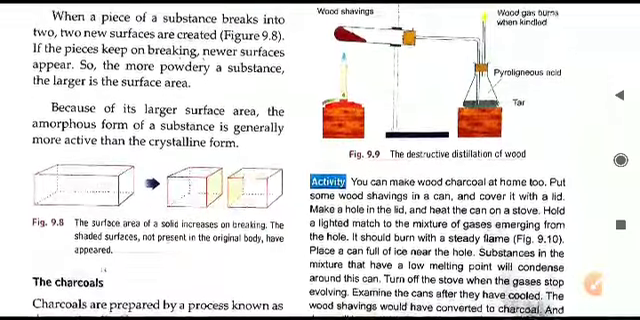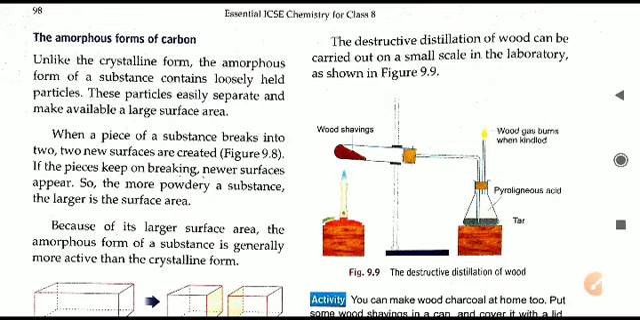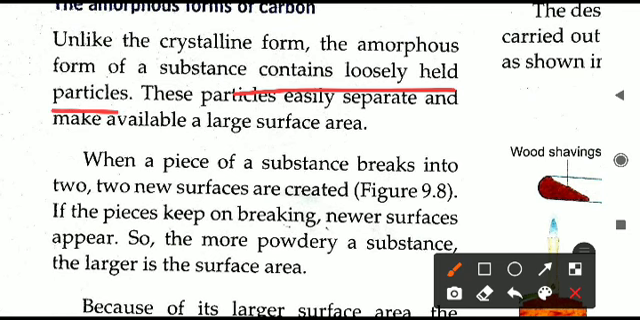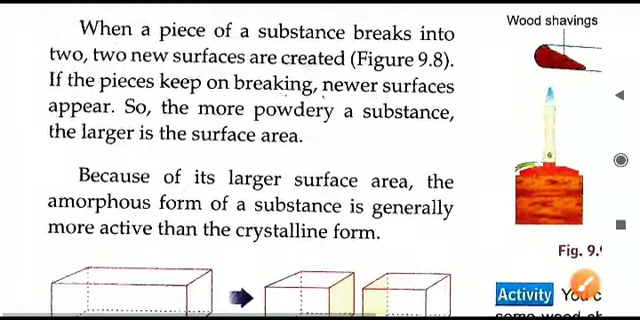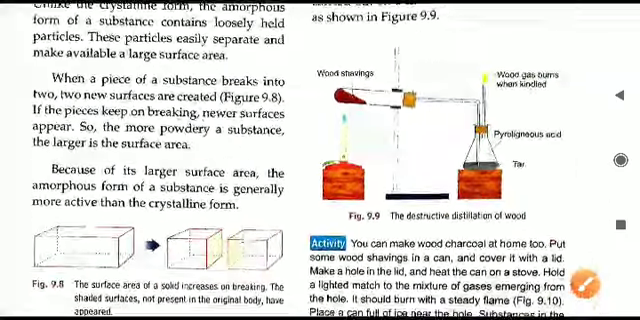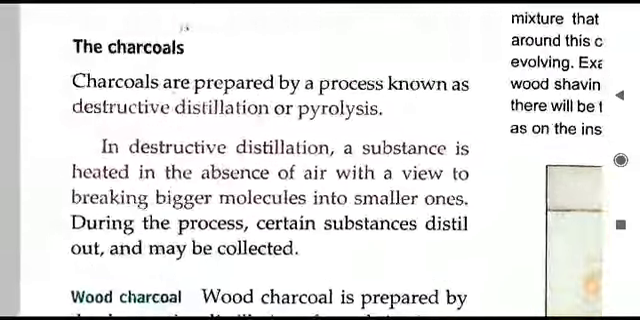We will now shift to the amorphous forms of carbon. What is happening in the amorphous form? The substance has loosely held particles, and because they are loosely held, they can easily separate and make a large surface area available. Because the substance is breaking into two, two new surfaces are created. So more and more surface area is being provided. Amorphous substances easily break and convert into powdered form, and when they convert into powdered form, more surface area is made available. So that is the benefit here.